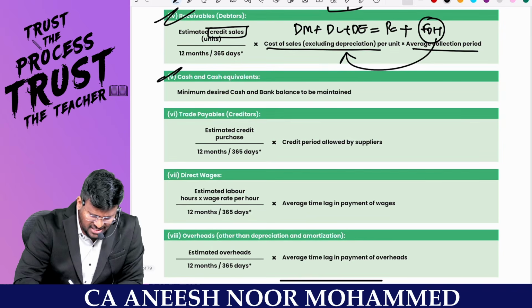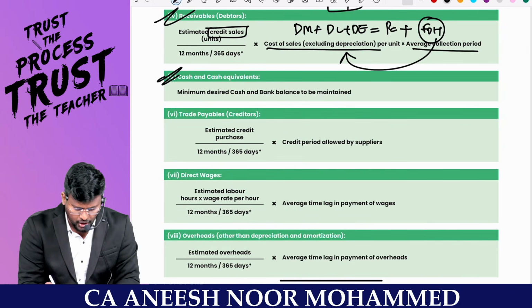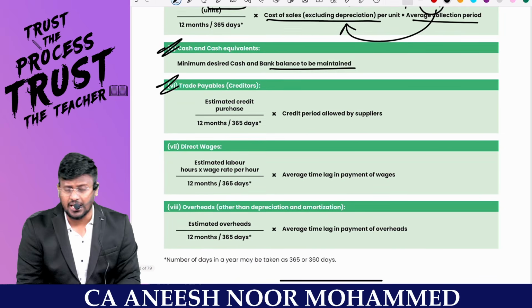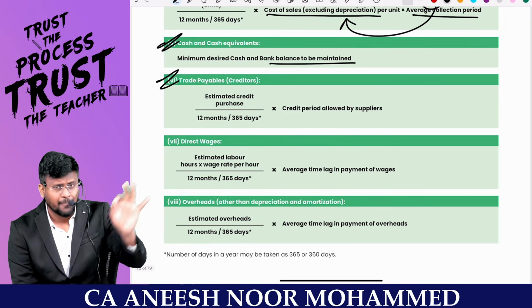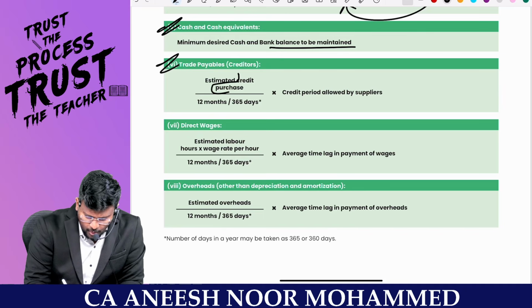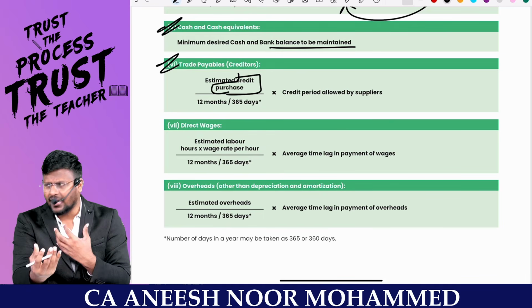Super. Cash and cash equivalent is generally given in the question. Minimum desired cash and bank balance to be maintained. Trade payable, creditors: debtors is related with the credit sales. So the creditors is related with the estimated credit purchases, divided either by the 12 months.